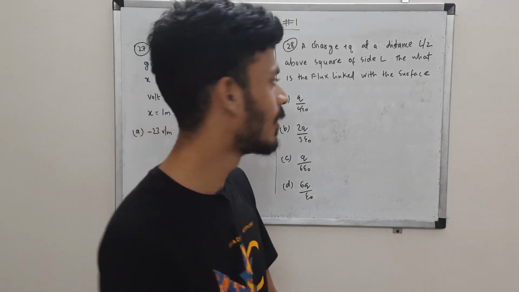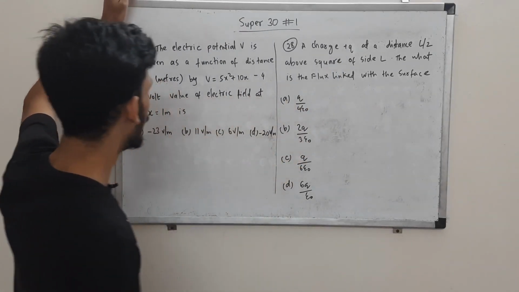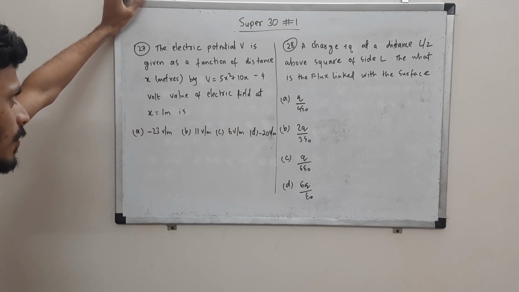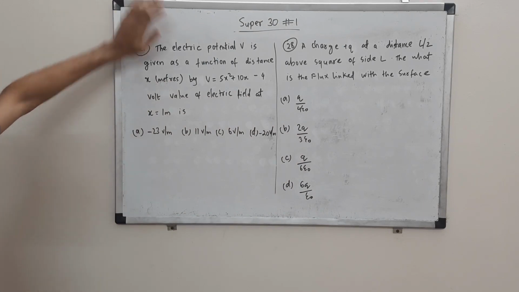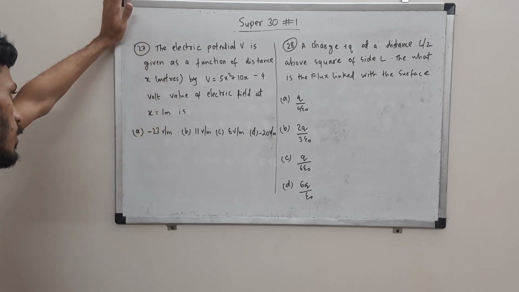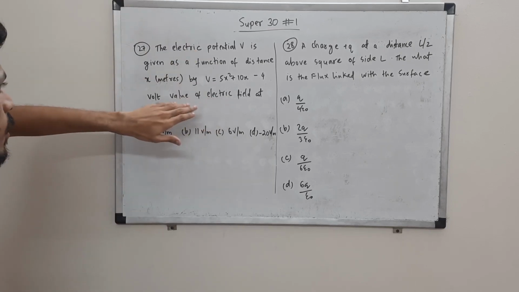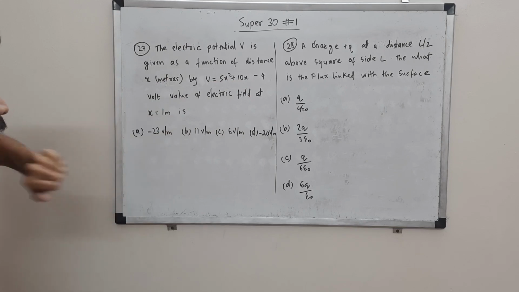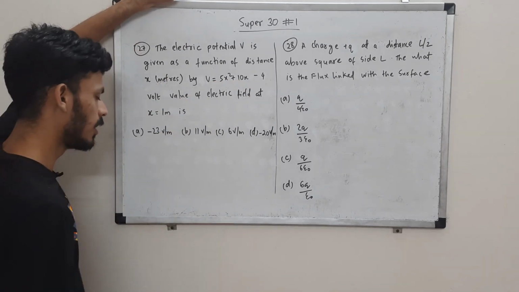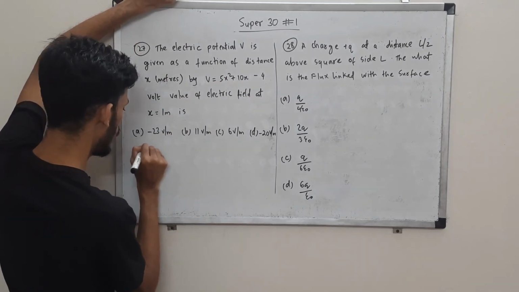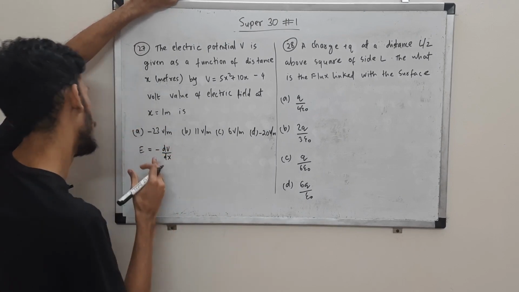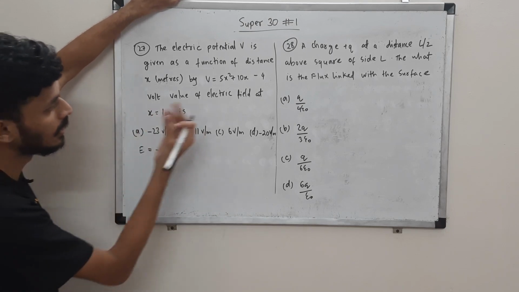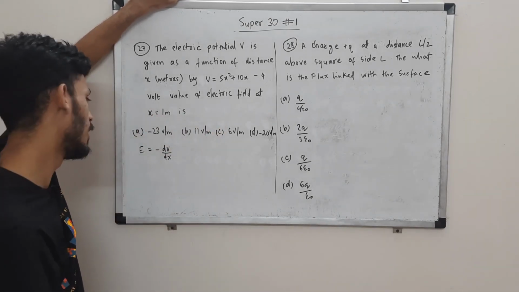27 and 28, the final stretch over here. So the electric potential V is given as a function of distance. You are supposed to tell the electric field at x is equal to 1. Very simple question. Of course the voltage is in volts and this is in meters, so the answer will be in volts per meter. E, as you might know, is minus del V by del x. Actually it is gradient, but since it is single variable, you can basically directly differentiate.